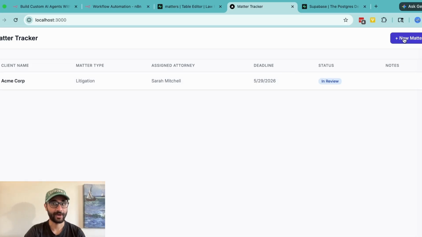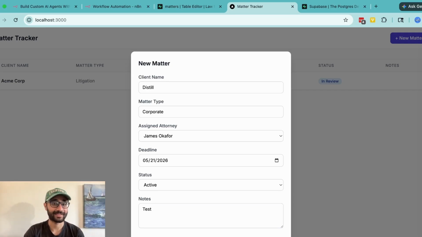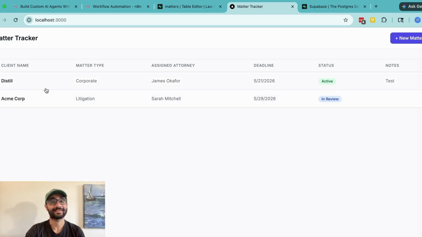So I'm going to click on new matter. This is the modal that opened up, and I've filled out the fields already. I'm going to click on save, and you'll see that this has now appeared.